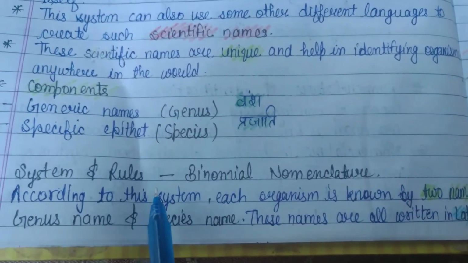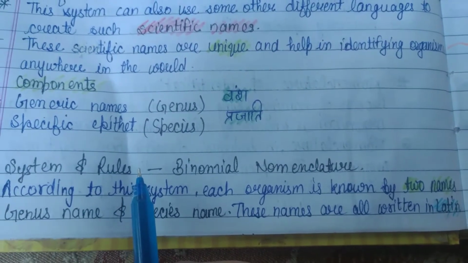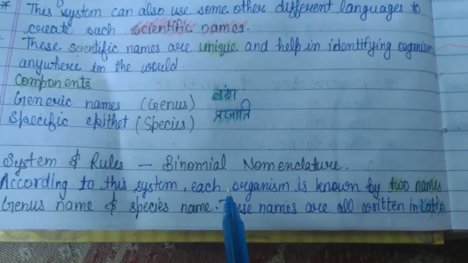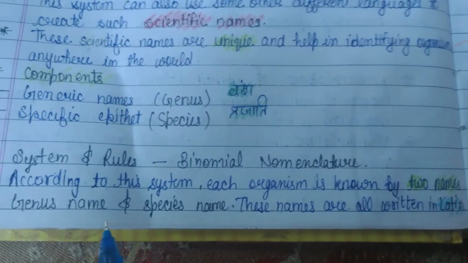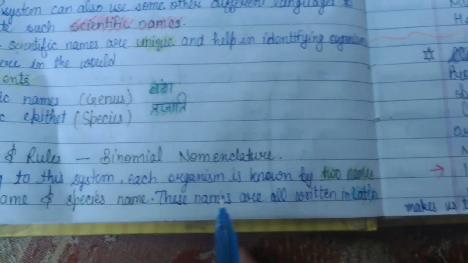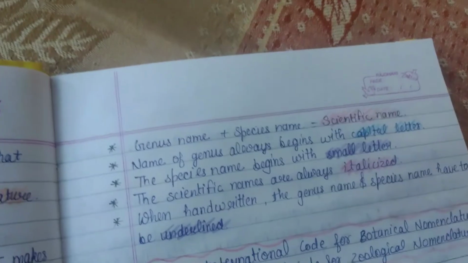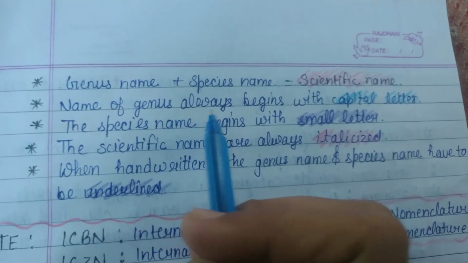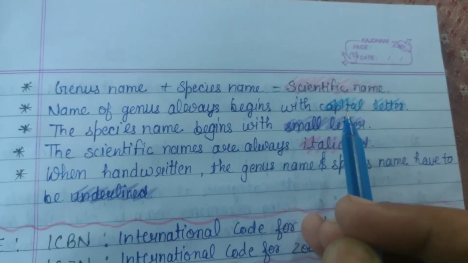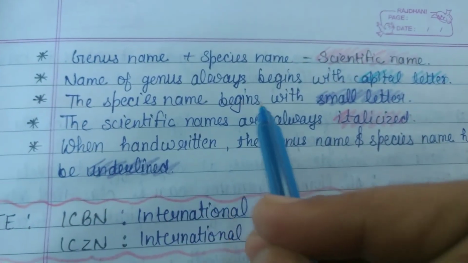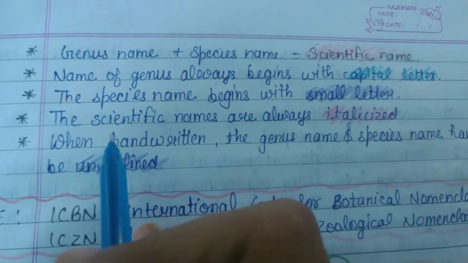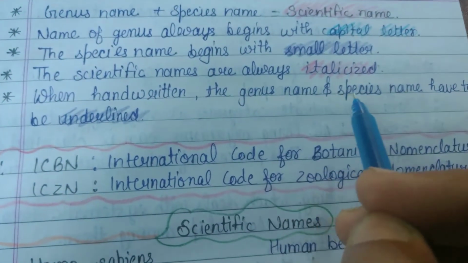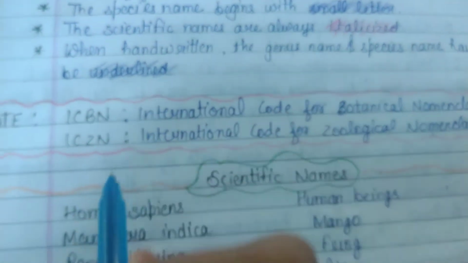Now if we talk about system and rules, these system and rules are declared by ICBN and ICZN. According to this system each organism is known by two names, genus name and species name. These names are all written in Latin, and genus name plus species name make up the scientific name. The name of the genus always begins with a capital letter, whereas the species name begins with a small letter. The scientific names are always italicized. When handwritten, the genus name and species name have to be underlined.